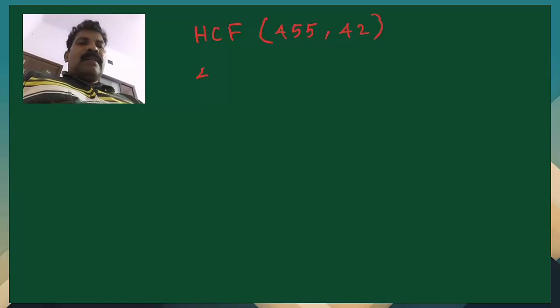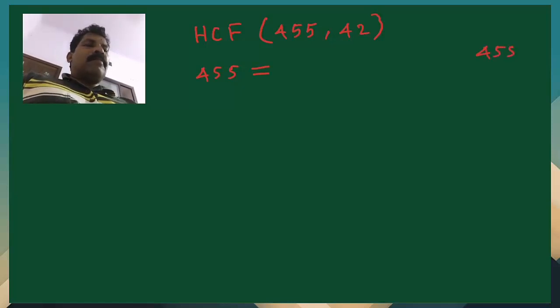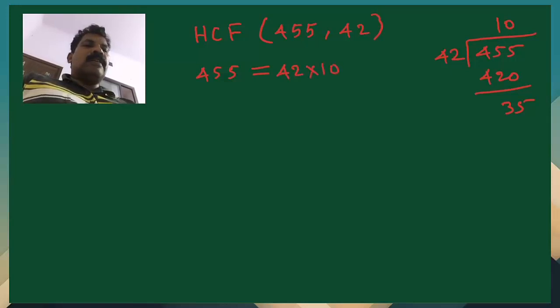That's very simple. We can write 455, the larger number, is equal to, we are dividing 455, the larger number, by the smaller number, then we know 10 will be the quotient, then we have 420 and 35 is the remainder. So 455 is equal to 42, divisor, into 10, quotient, plus remainder 35.